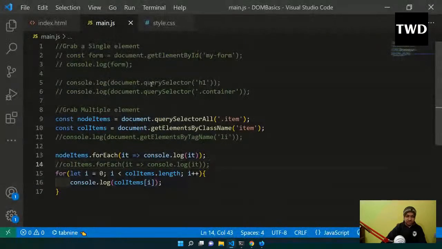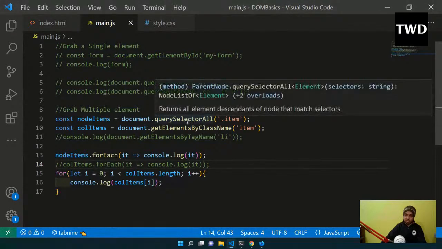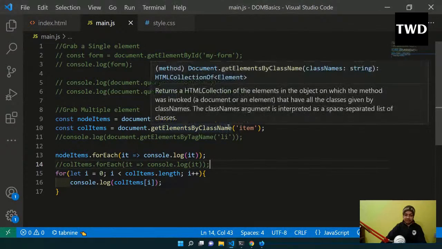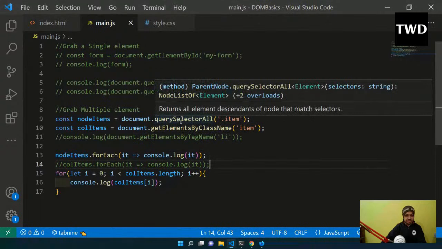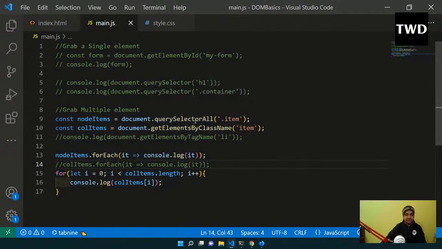Okay, so this is what we have done yesterday. Let me go through it quickly again, because we have learned how to grab a single element with document.getElementById and document.querySelector, in which I can directly give a selector, and multiple elements through either querySelectorAll or getElementsByClassName or tag name. The problem was that we were getting an HTML collection, and here we are getting something known as a NodeList, and it has forEach, and the HTML collection doesn't have forEach. So this is what we did yesterday.